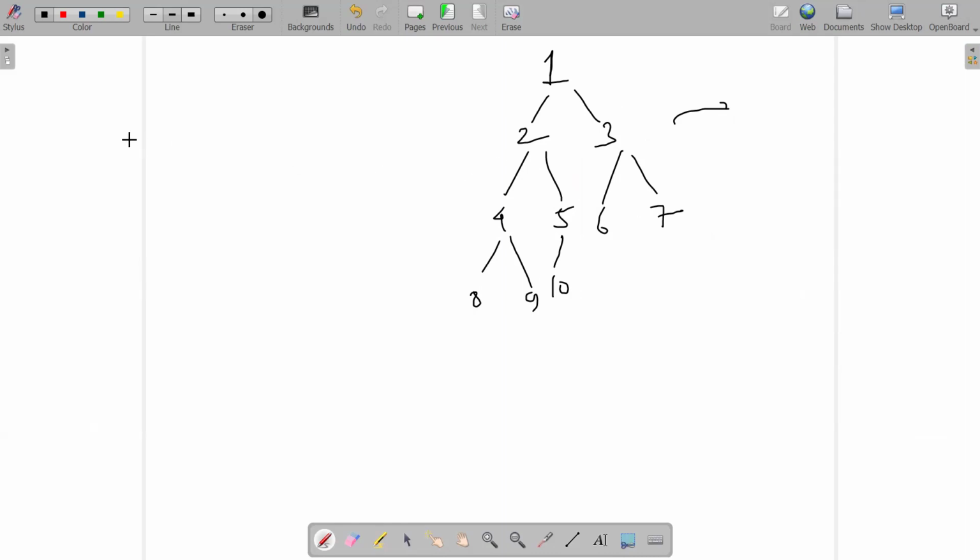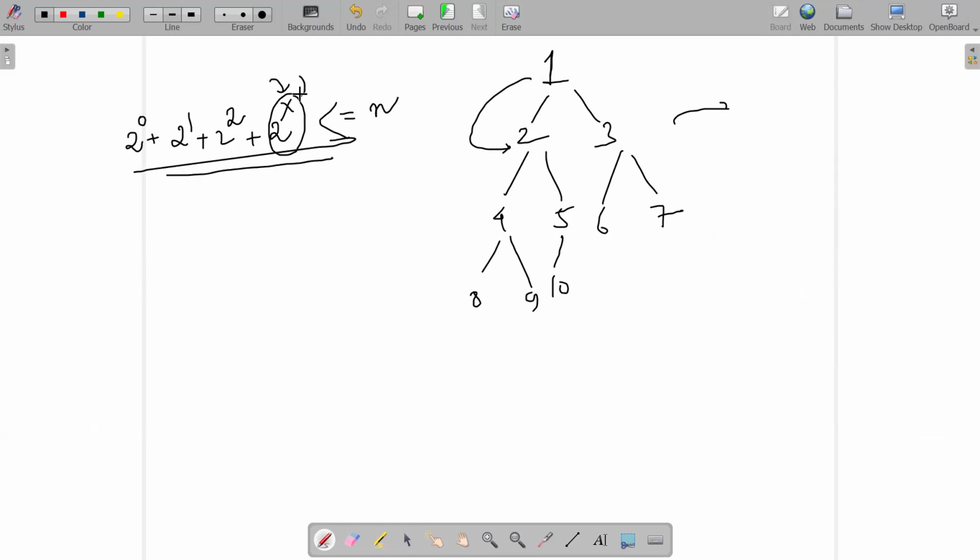So basically, I may try saying how many nodes per level, how many levels are there. So I can just say 2 to the power 0 is the number of nodes I'm having in the first level. Then 2 to the power 1, then 2 squared, then 2 to the power x, right? If this is the maximum number of nodes I have in the last level, all should be lesser than or equal to n. So if this is the relation, there would be x number of levels. So x would be at max log n in this case. All of you agree with me?